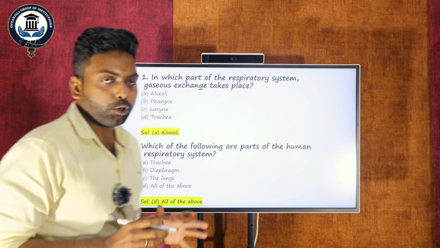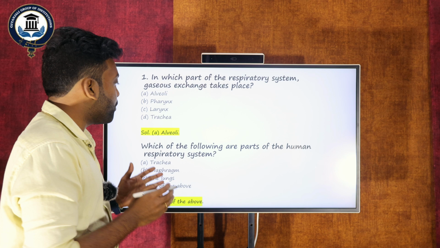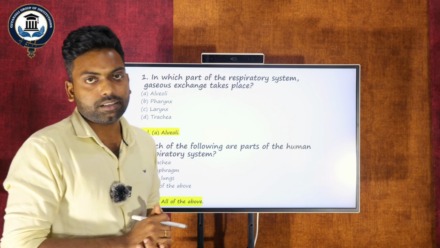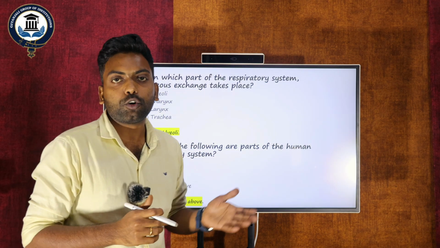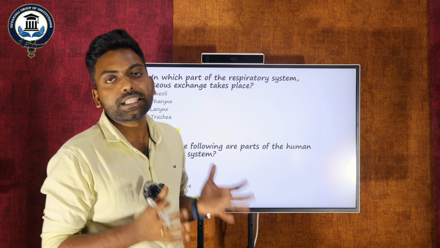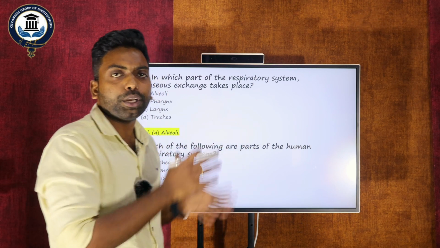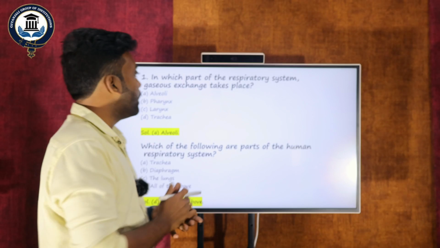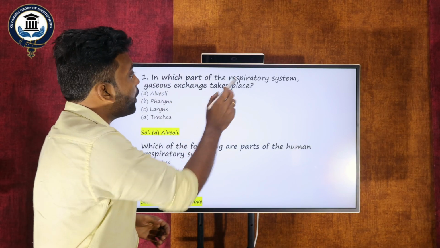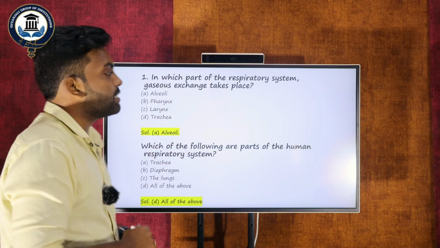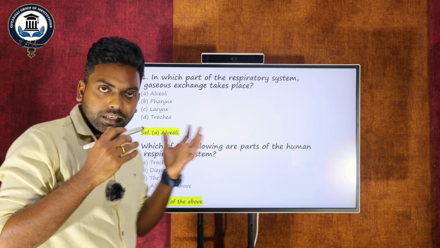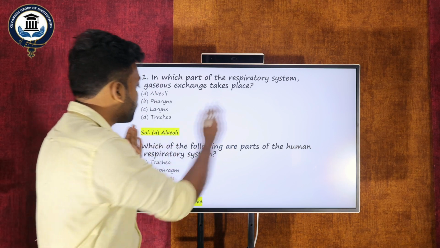Let us see, as I told you, for competitive exam purposes, this kind of bits they will ask, in ESI or CHO or railway, whatever the competitive exams are. I am going to explain theoretically, and it might also be useful for competitive purposes. The first bit: in which part of the respiratory system does gas exchange take place? Just now I discussed this.